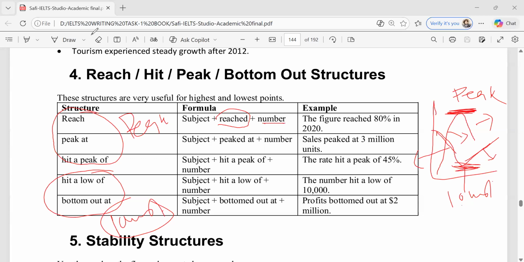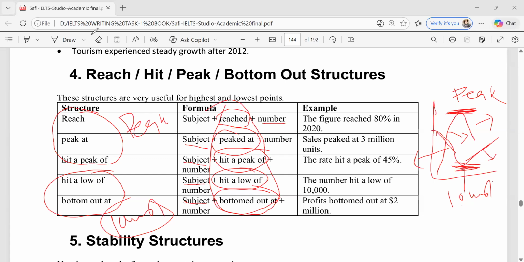Or we can use subject peaked at, or subject hit a peak of. For the lowest one, we can use subject hit a low of, or subject bottomed out at. So make sure you understand these words. There would be a scenario in a graph where you need to mention the highest point or the lowest point.